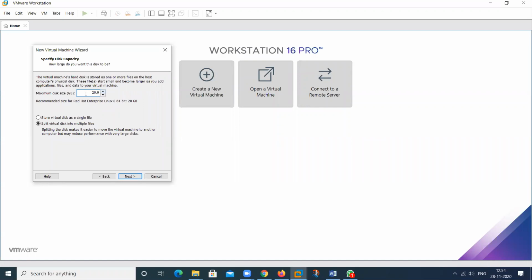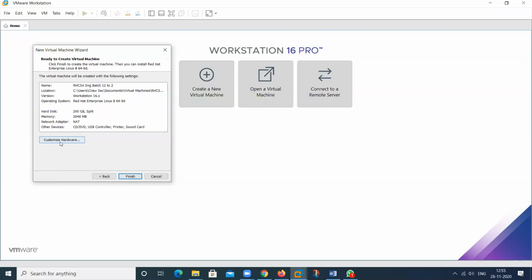So 20 GB is automatically assigned. It means it's a 20 GB hard disk. If you want to increase this, you can increase. So this is the recommended size for RHEL 8. But we increase this to 100 GB of hard disk space. If we create the partitions in this hard disk, we can assign 10 GB, 20 GB as I want. Then click just next.